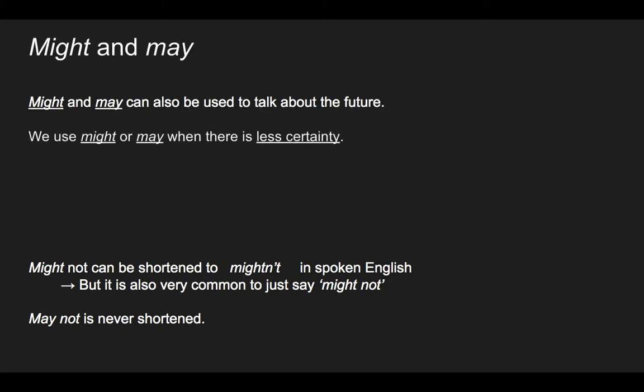Okay. Might and may also talk about the future. But we use might or may when there is less certainty. So will, more certainty. Might or may, less certainty. It might rain today. The party may be cancelled.